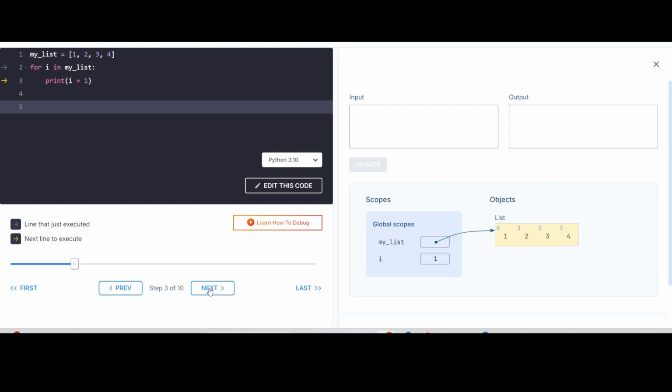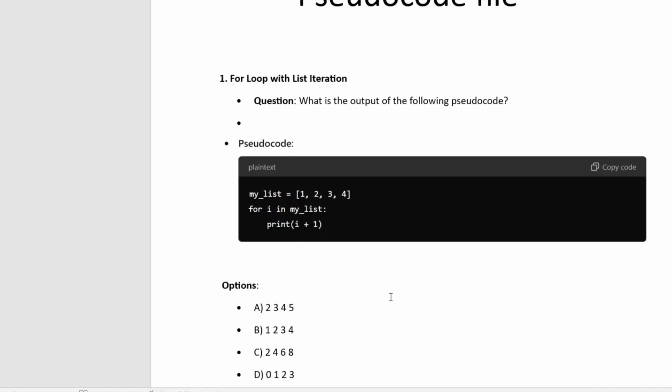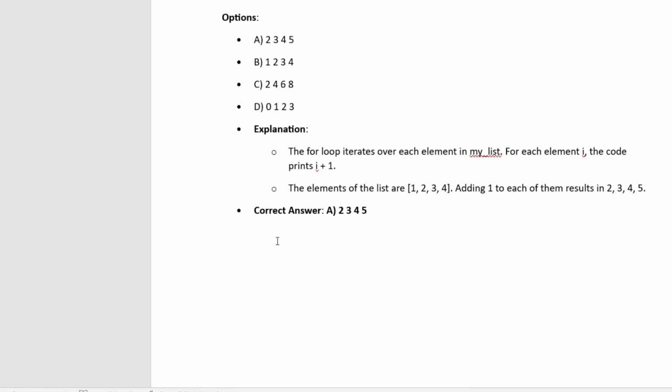the I value is 1, and we add 1 to this value, so it will be 2. It goes step by step: next, 2 plus 1 is 3, 3 plus 1 is 4, 4 plus 1 is 5. So the output will be 2 3 4 and 5. Okay, so the correct answer is A, 2 3 4 5.